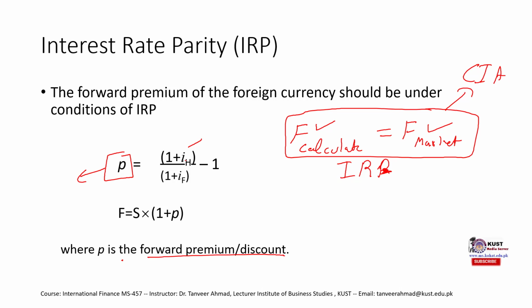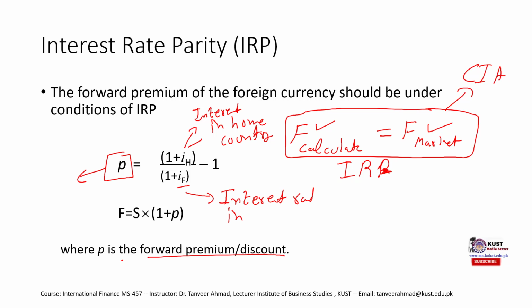The formula is 1 plus IH over 1 plus IF, minus 1, where IH stands for the interest rate in the home country, and IF stands for the interest rate in the foreign country.